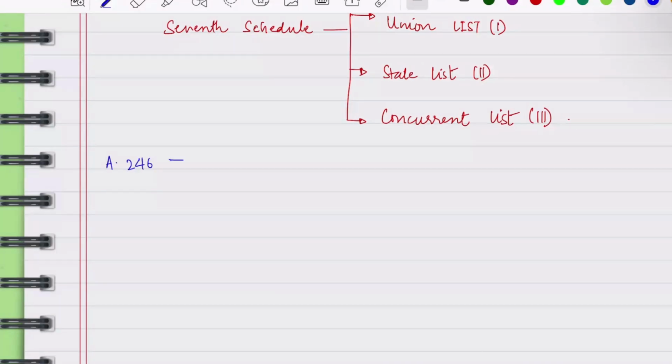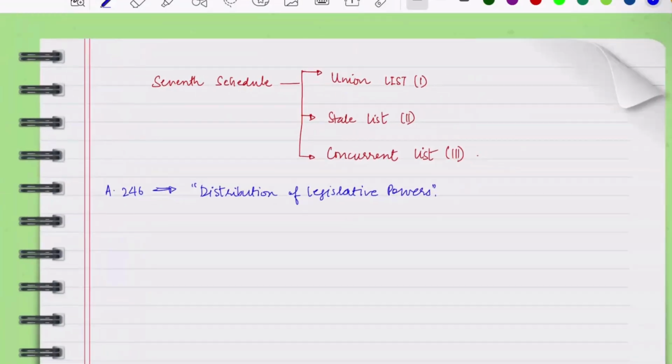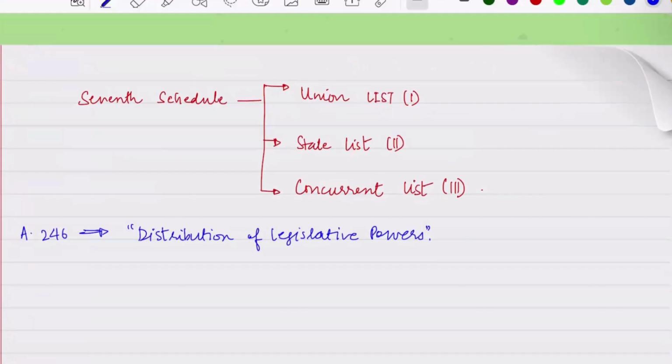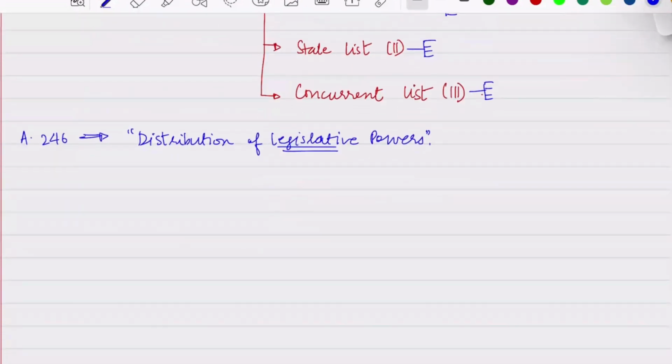According to Article 246 of the Constitution of India, it is the distribution of legislative powers. Okay, so it basically means that there are certain subjects inside these lists. This will define who is going to legislate, who can make laws.